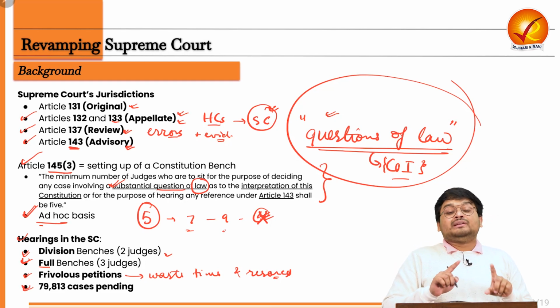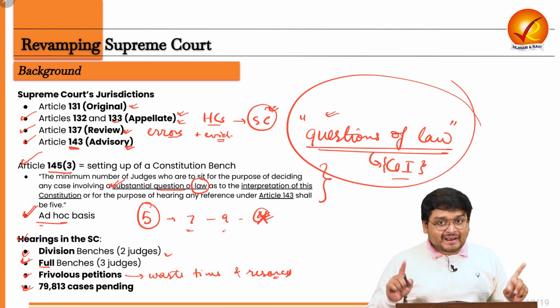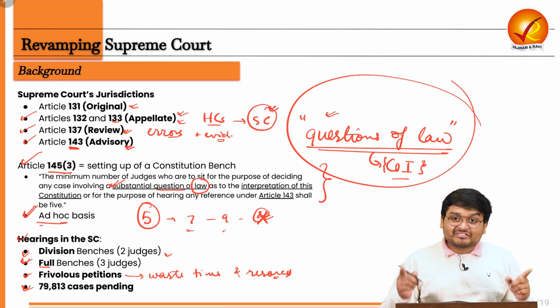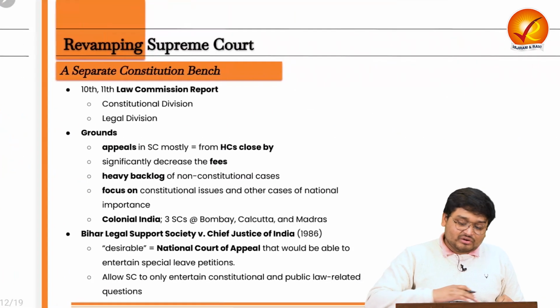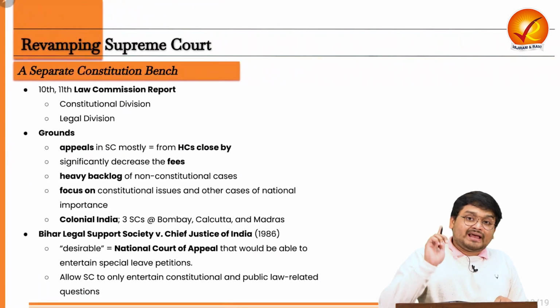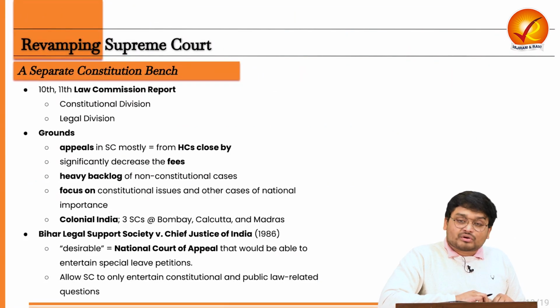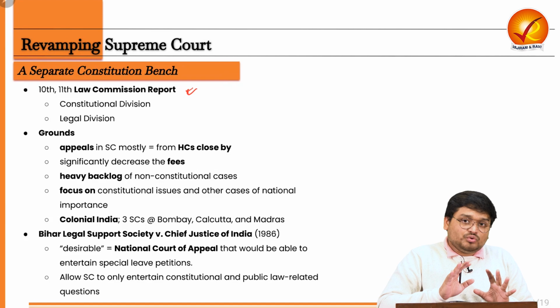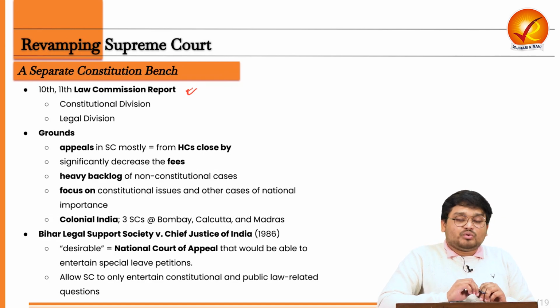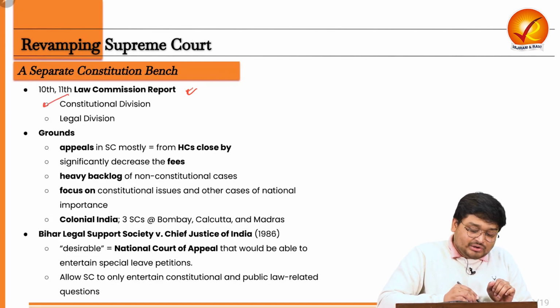And let me tell you that there are around 80,000 cases which are pending at the Supreme Court. So it is very, very difficult for the Supreme Court to find its time and resources. So here we have to understand that the 10th and 11th Law Commission of India, in its Law Commission report, stated that we can do one thing. We can do the division of the Supreme Court or its functions into a constitutional division, into a legal division.